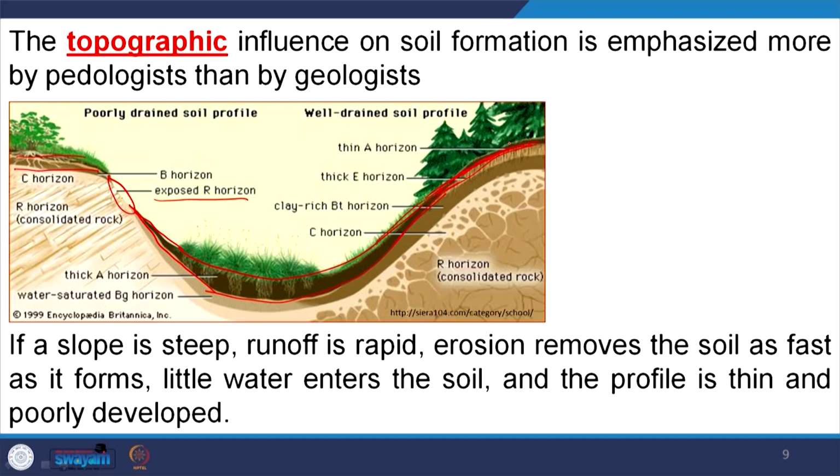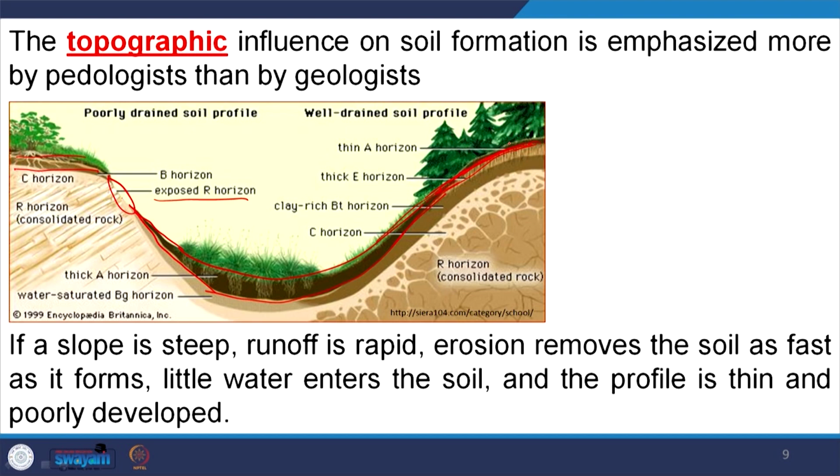That is why in this region the R horizon is exposed. This is a flat region, this is a sloping region. So, on the slope the soil formation is less, but on the flat the soil formation is more.